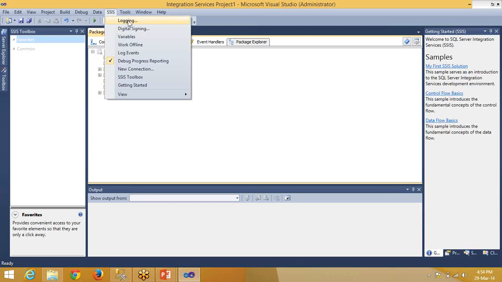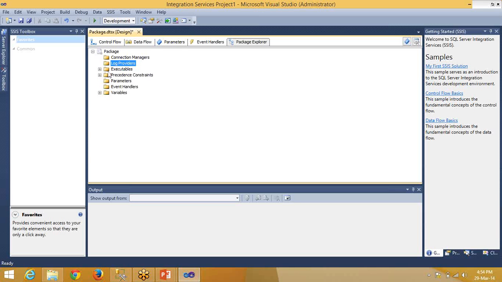So what all log providers, and what all executables? Executables are your tasks. Then precedence constraints, and parameters if you're using. So everything you can have a track of, what all I have in my package.